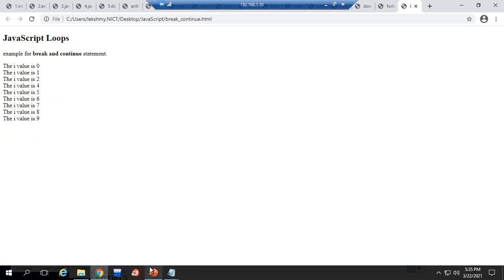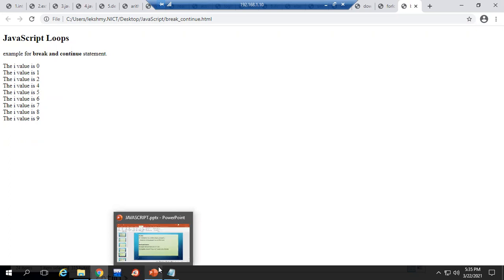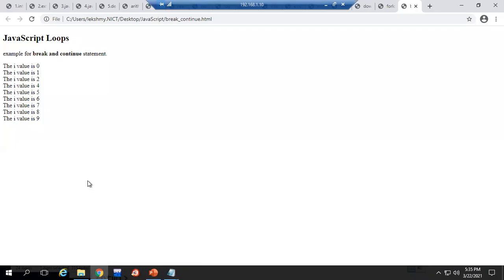Okay. So these all come under your looping statements, and we can use break and continue with your conditional statements also. So we have learned switch, then looping statements, while, do while, for loop, and how break and continue are working with these statements. Any doubt in these things? Clear?